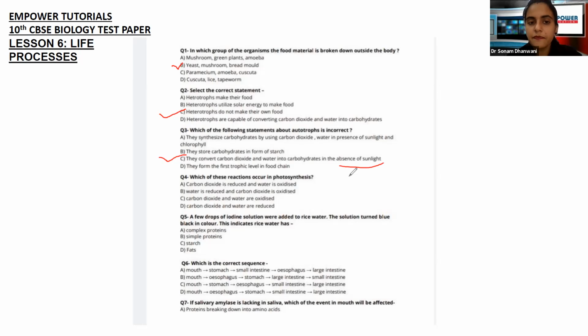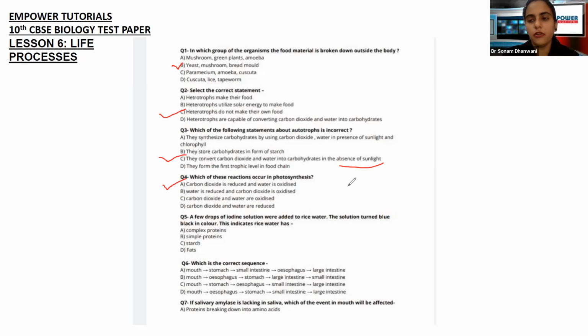Okay, now यहाँ पे क्या हो रहा है? CO2 is usually broken down, right? हमारे photosynthesis में CO2 breaks down, right? And water is definitely getting oxidized because water, what is water giving us later? Water is giving us oxygen, right? It is giving us oxygen gas. The products I'm talking about, right? So we are getting oxygen gas in the products, right? In the form of either we have it in the form of nascent oxygen, but in our photosynthesis reaction, we have it as the O2 gas, right? So, which means the correct answer to this is carbon dioxide is reduced and water is oxidized. Okay, keep this in mind.